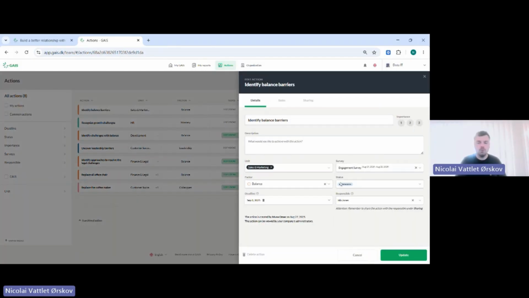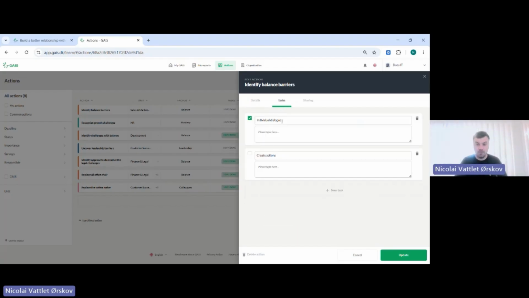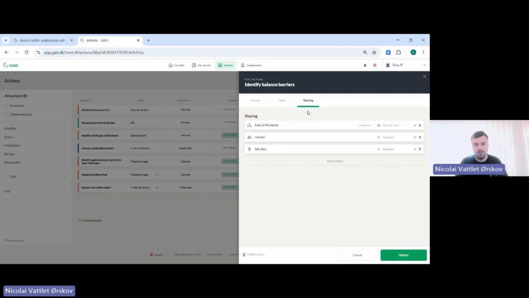Then you will see this view, the same as we saw when we created it, but you would also be able to move on to this task area where you can create 1, 2, 3, 4, 5 tasks that you need to do before the full action is done. And of course, at the end, you can also share these action plans, because perhaps you would like for the employees in the departments to be able to come in and see this. And they can go through their own personal report and see action plans that are set up based on their department, for instance. So that's also possible.